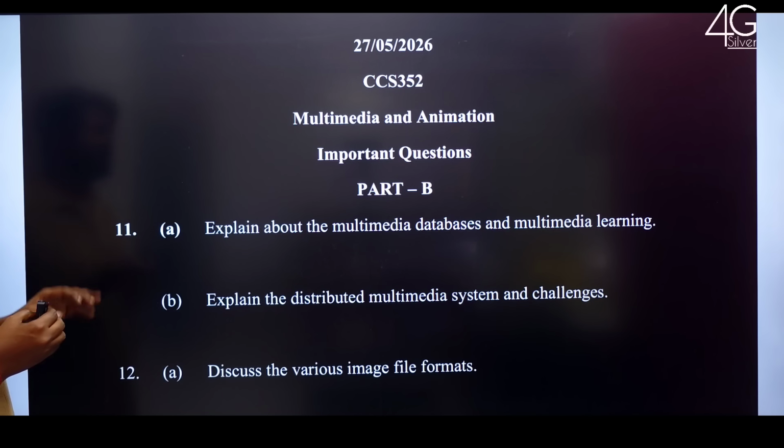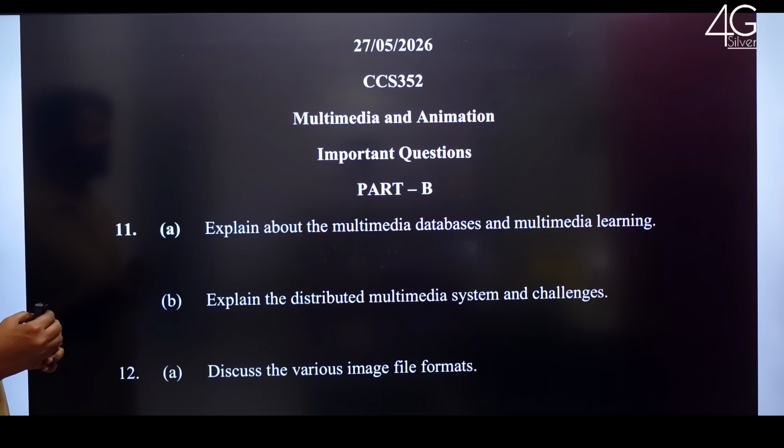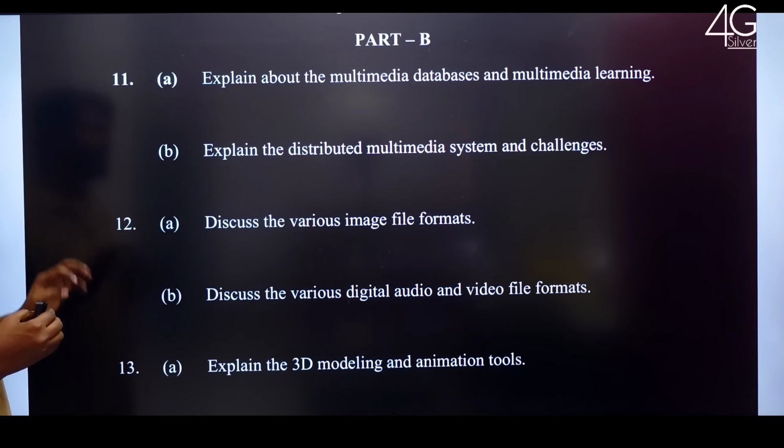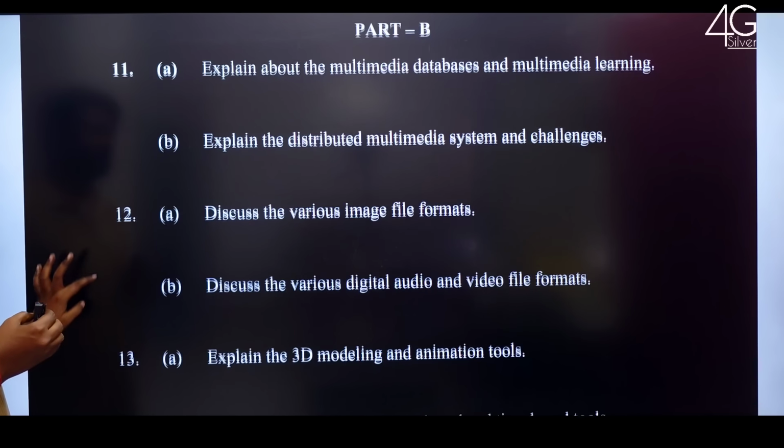Next subject, 27th May 2026, CCS 352 Multimedia and Animation important questions. Part B, explain about the multimedia databases and multimedia learning. Explain the distributed multimedia system and challenges.